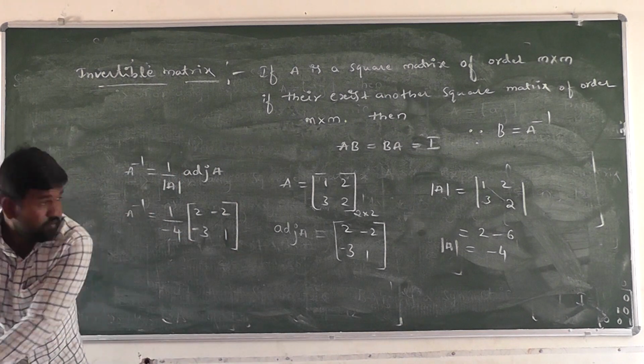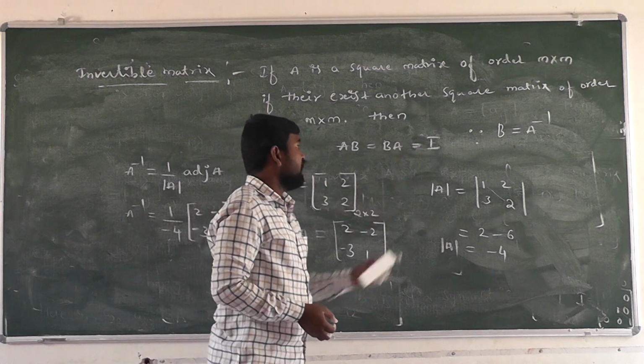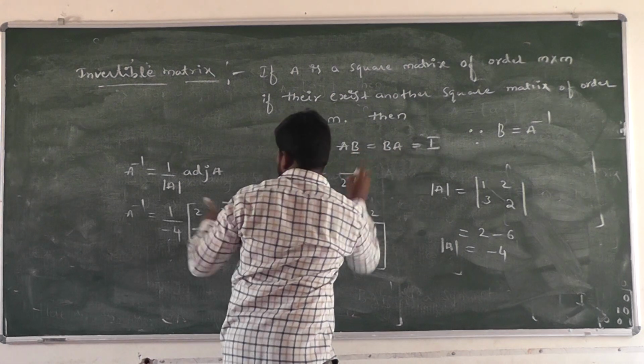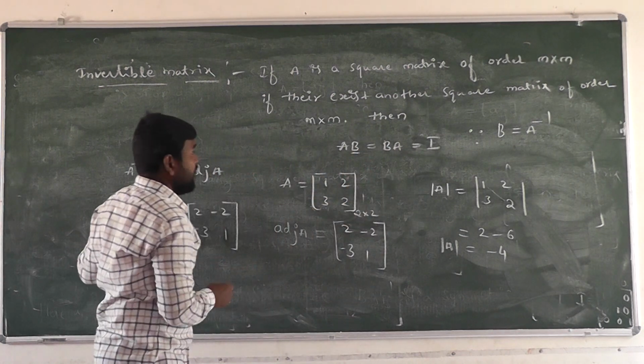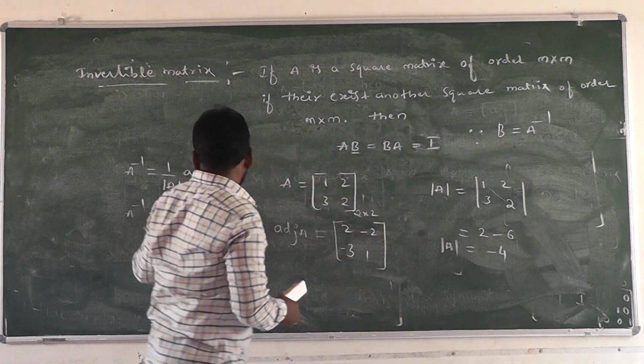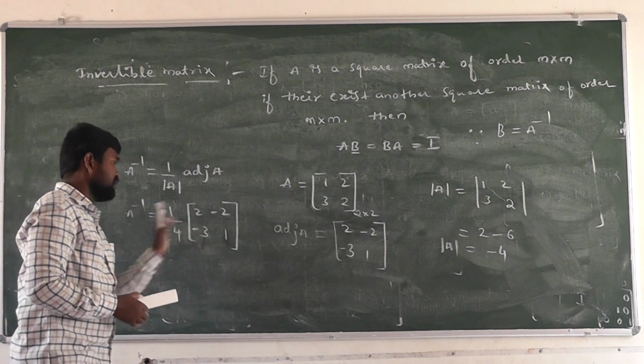Next, what is the condition here? AB equals BA equals the identity matrix. Here B is called what? The inverse of A. So B is equal to A inverse. What is A inverse here? 1 divided by -4 into 2, -2, -3, 1.